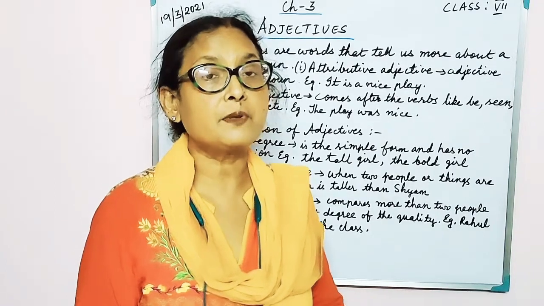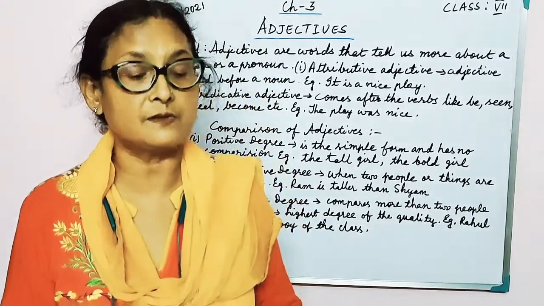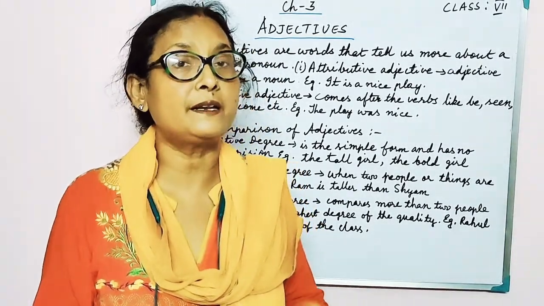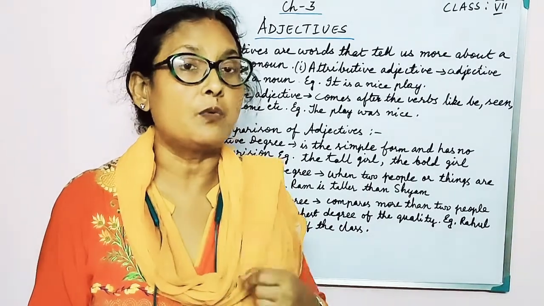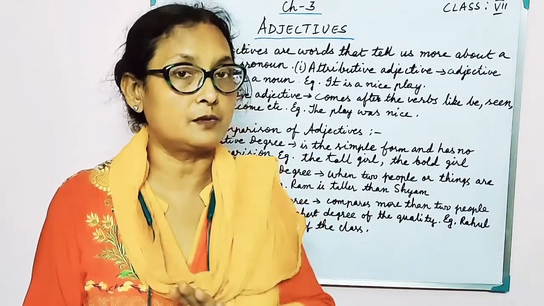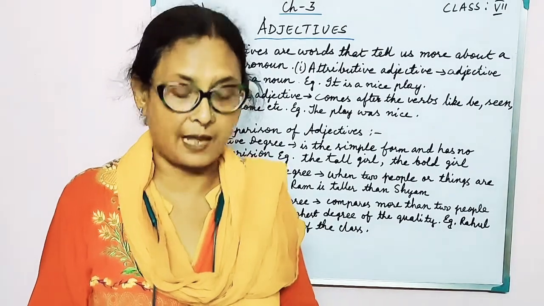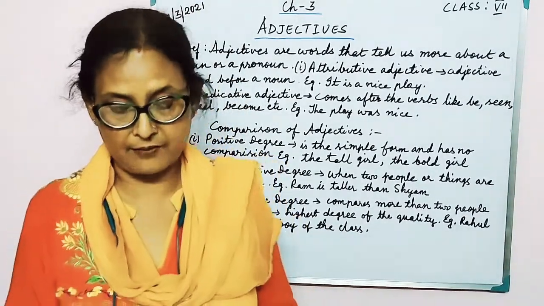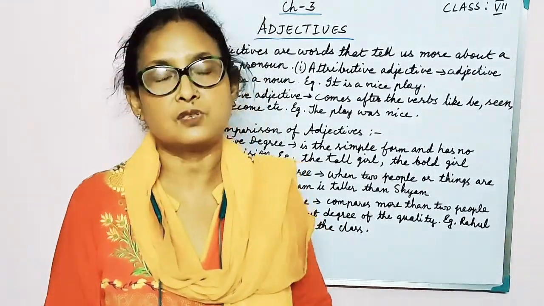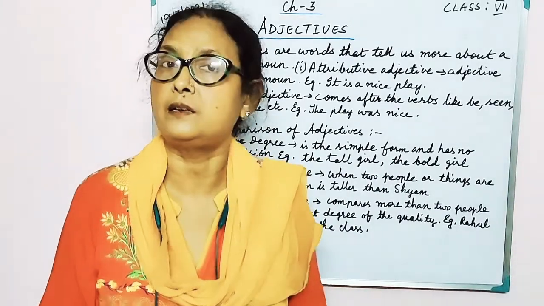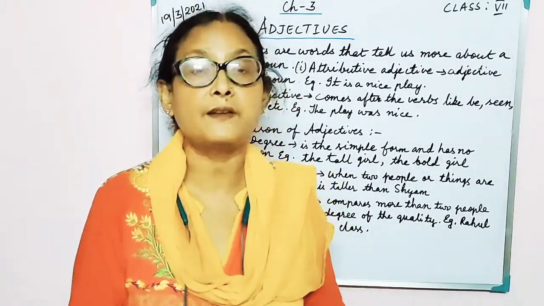Likewise, you have irregular comparison of adjectives also, wherein you are not adding er or est, but the word itself changes in the comparative and superlative degree. Like when you have good, better, best; little, less, least. So such changes are there, and these are called irregular comparison of adjectives.